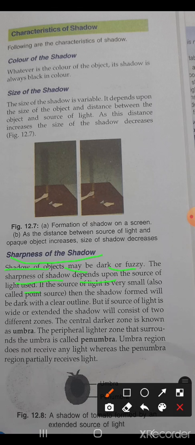If the source of light is very small, also called a point source, then the shadow formed will be dark with a clear outline. But if the source of light is wide or extended, right children?